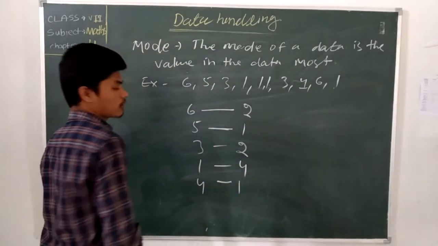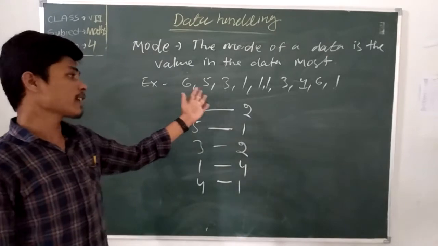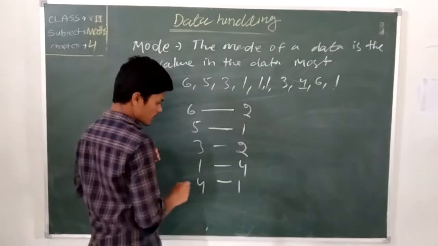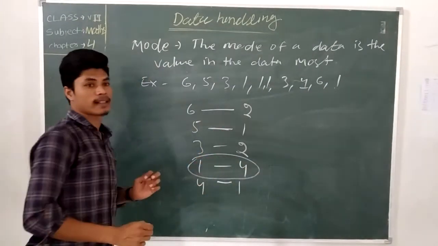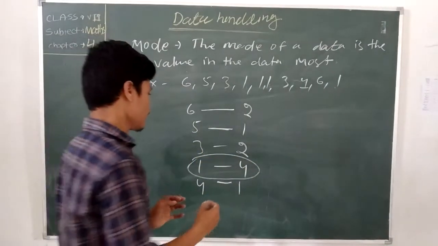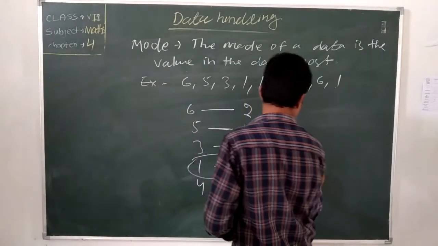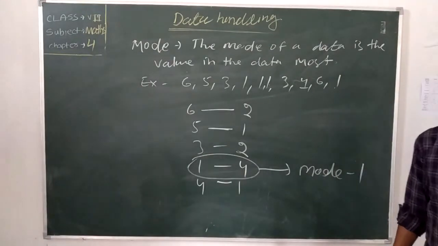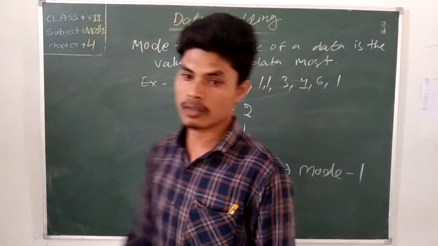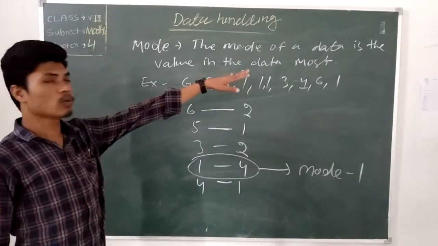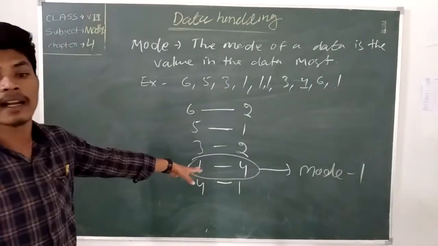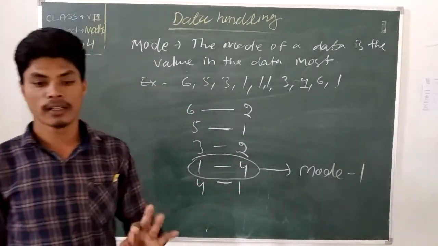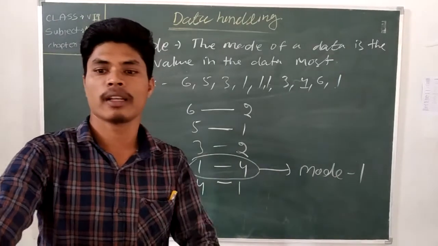Clear? Then here, see the board. Which data value occurs the most times? Here, 1 occurs how many times? 4 times. That's why the most frequent data is equal to what? 1. Why 1? Because that is the data mode. So in words, data 1 is most here. That's why mode is equal to 1.